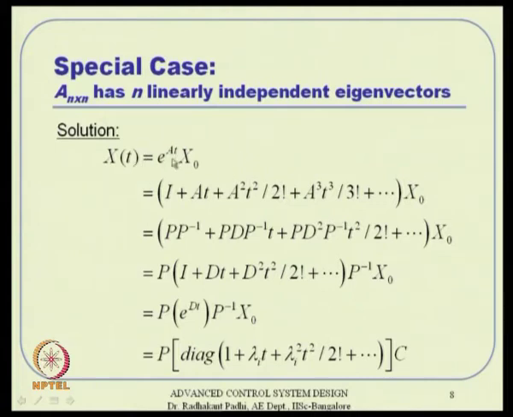When you take e to the power A t times x 0, it is a solution of the system, and the initial condition is satisfied with respect to x 0. We discussed all that in the previous class. Now, in the second row, we are introducing I equal to P times P inverse, and A is nothing but P D P inverse.